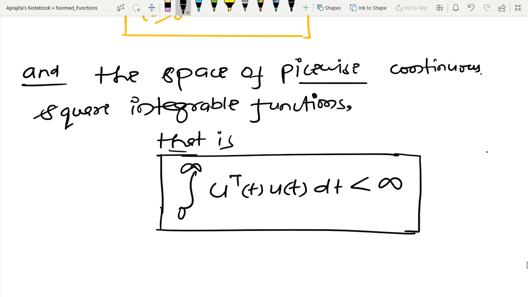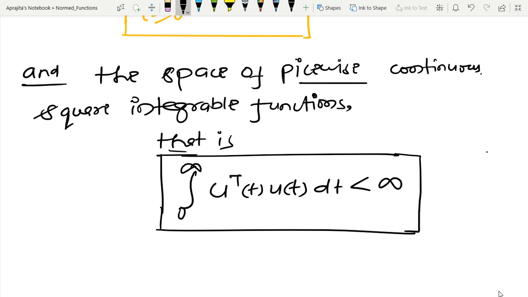Now if I am assuming any system as an operator, then I have to interpret like this, that somehow if I measure the size of input, then I want to see the effect of that size to the system after getting the output. So somehow I am making some kind of relation between size of input and size of output. So first question is how to define the size of a signal.